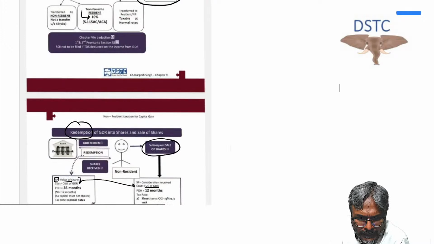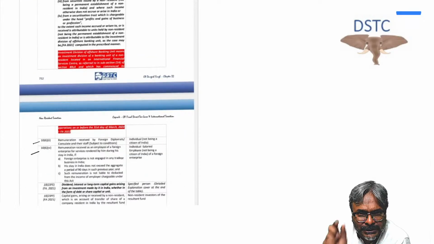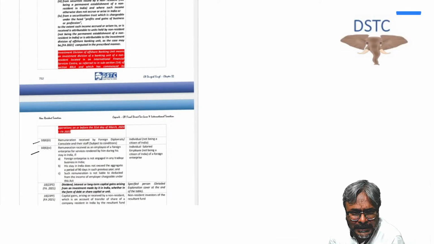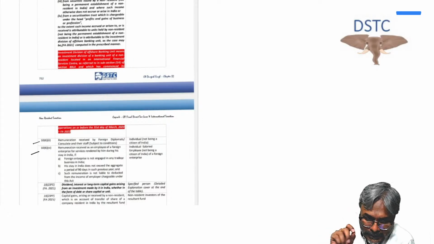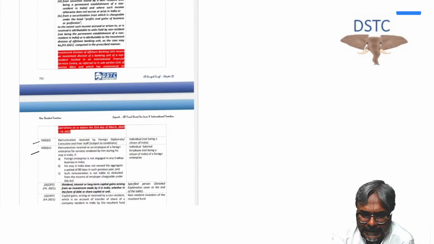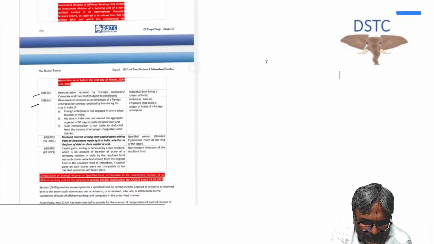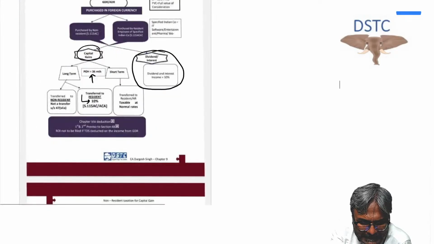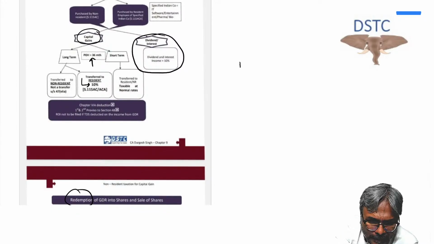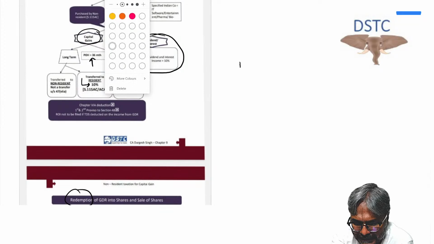Now in the last lecture, students, we were discussing international taxation, and I have covered more or less the primary important areas. But still a couple of them, students, are very important for your examination of November 23. That is exactly why we will now focus on that area as well. One topic, students, that you should always keep in mind is the taxation of the NRI, non-resident Indian. Please be very careful on this area, the NRI taxation.